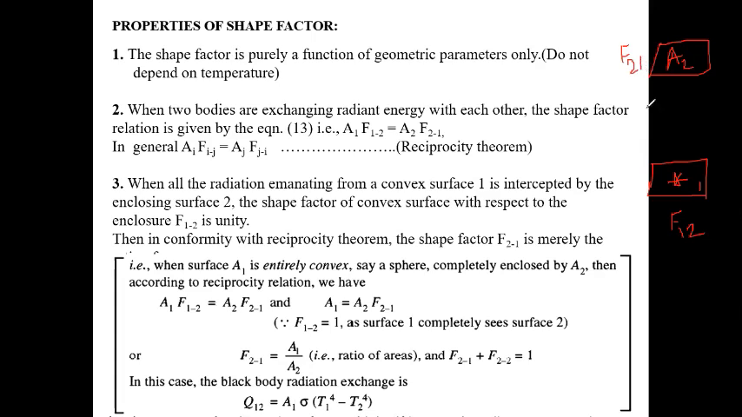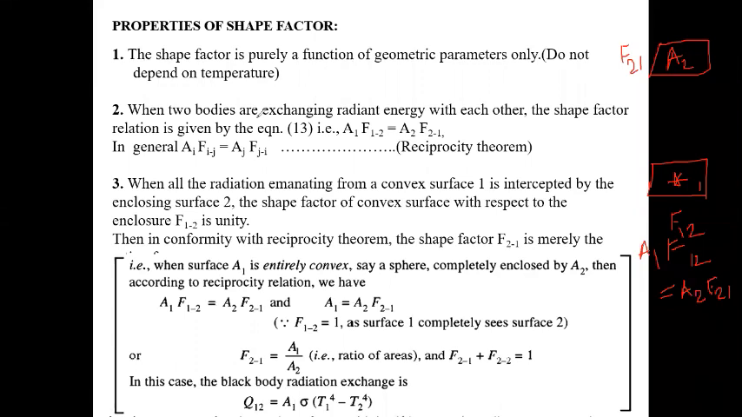So from this we can write A1 F12 equals A2 F21. This is called the reciprocity. We already proved that. For surfaces i and j, we can write Ai Fij equals Aj Fji.